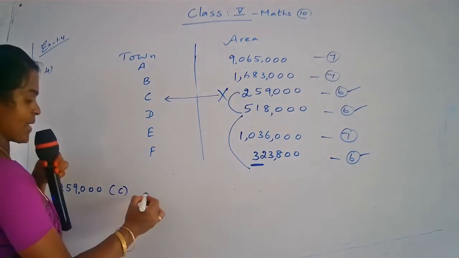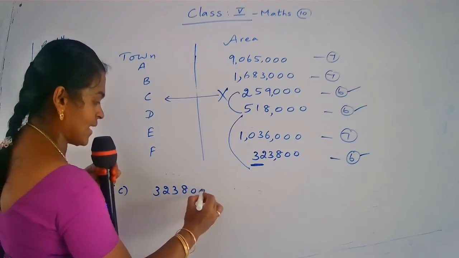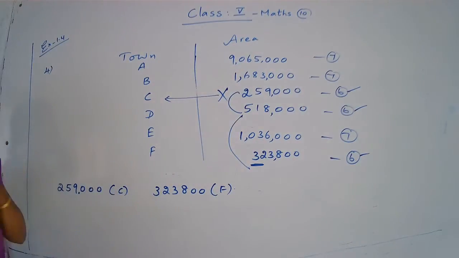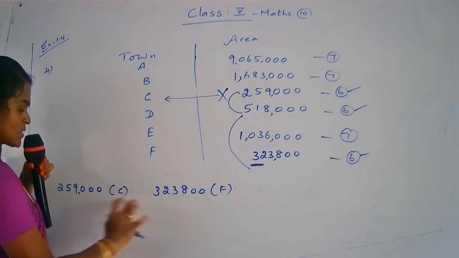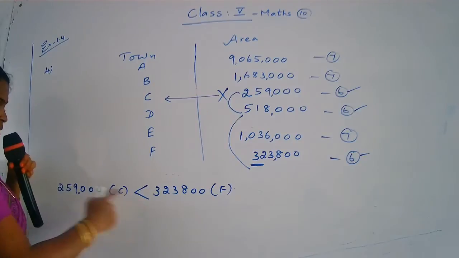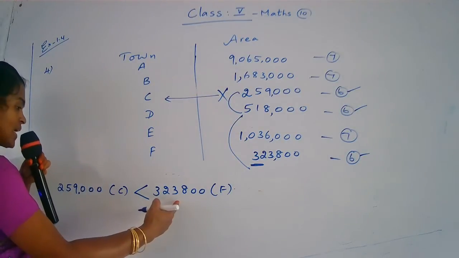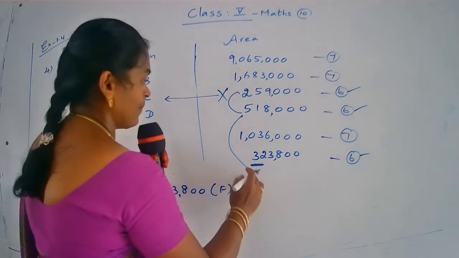Okay, so next number is 323,800. This town is F. Now we use the symbols. Your question is: write the areas in ascending order, use symbols. Comparing these two numbers, this is smaller. So now you write this symbol: 259,000 is smaller than 323,800. Okay, children. Next number.